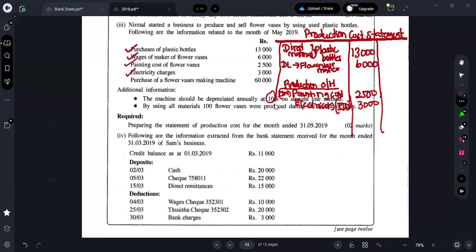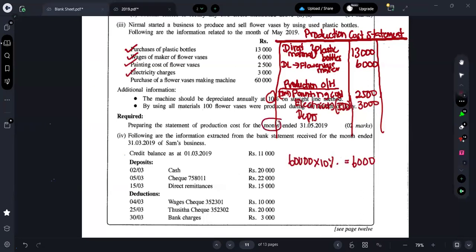They are giving the question as 10%, right? Therefore, depreciation I can put as 60,000 into 10%. The depreciation will be how much? 60,000 into 10%. The depreciation will be 6,000. Now, can I consider the whole 6,000?